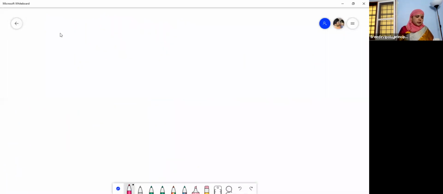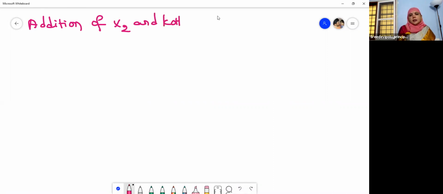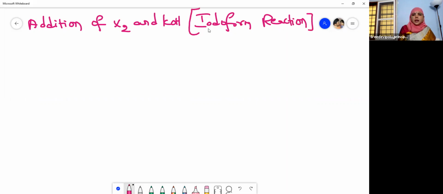So see this reaction. The next one is addition of halogen. Halogen and KOH. What is this reaction? Yes, many of you have identified this: the iodoform reaction, haloform reaction. What are halogens? Fluorine, chlorine, bromine, and iodine are called halogens. The 7A group elements, the most electronegative elements in the periodic table, right? So addition of halogen and KOH. Iodoform reaction, right? So let us see the iodoform reaction of ketones.